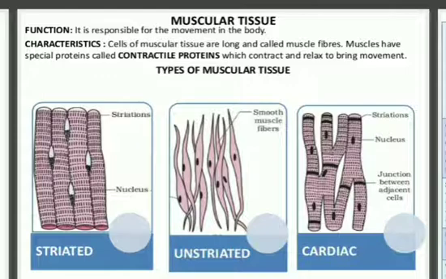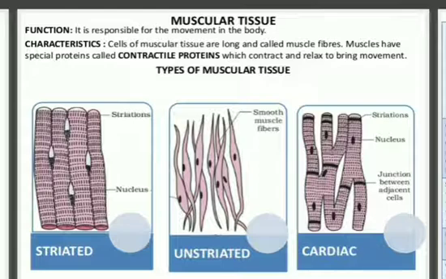That depends upon our choice, whether we want to move it, stop it, or give rest to it. Such types of muscles are called voluntary muscles. Voluntary means which work according to our will.